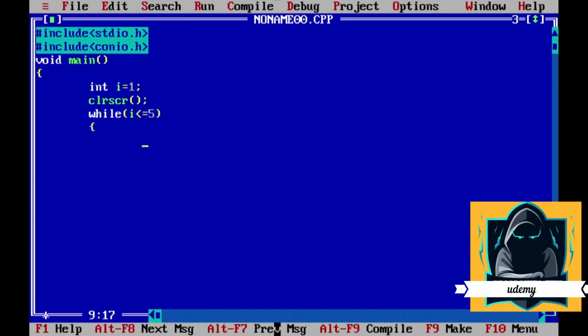Here I will print the i value on a new line with %d, comma i. Then I will increase the i value. And then I will end the loop, getch, return.